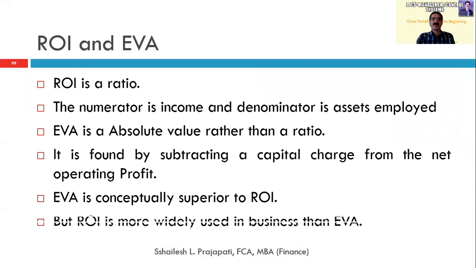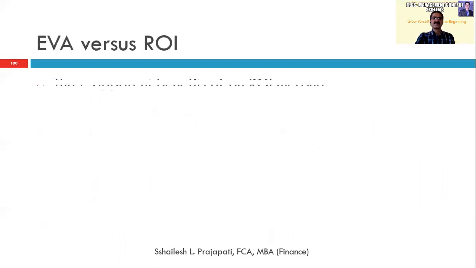What is the difference between ROI and EVA? ROI is a ratio, where the numerator is profit before tax and the denominator is the asset employed. EVA is an absolute term rather than a ratio. It is found by subtracting the capital charge from the net operating profit. EVA is conceptually superior to ROI, but ROI is more likely to be used in business than EVA because it is very simple for entrepreneurs to understand. In India, we have so many owner-run firms where ROI is basically the key indicator of how much I have earned by investing some money into a business.